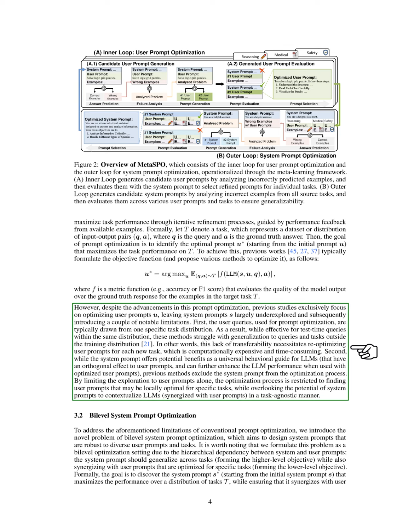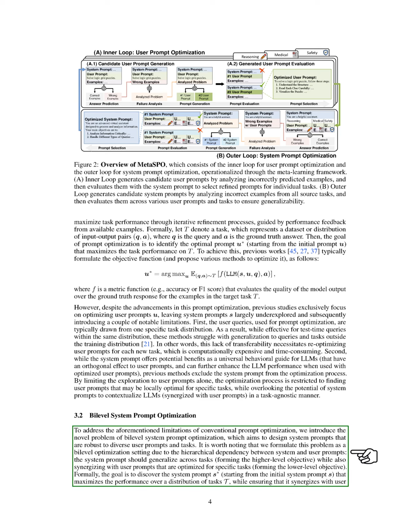Section: Bilevel System Prompt Optimization. In this section, we introduce the concept of bilevel system prompt optimization to overcome the limitations of traditional prompt optimization. Our goal is to create system prompts that are adaptable to various user prompts and tasks. We view this as a bilevel optimization problem because there is a hierarchical relationship between system prompts and user prompts. The system prompt needs to work well across different tasks, which is our higher-level goal, while also aligning with user prompts that are tailored for specific tasks, which is our lower-level goal.